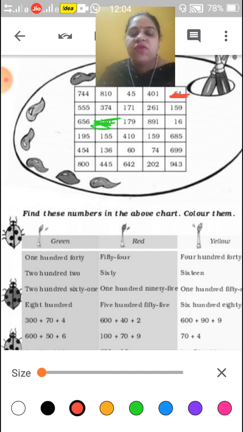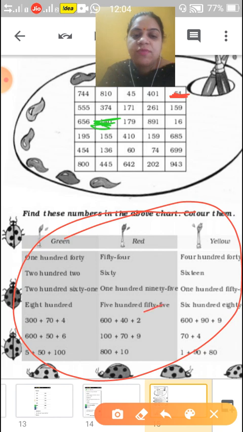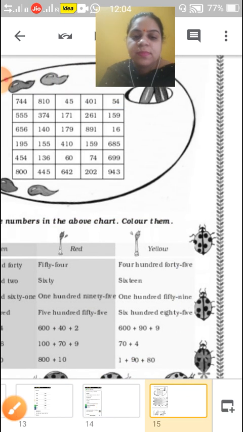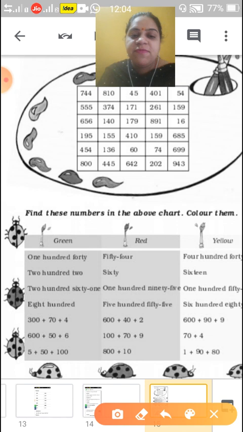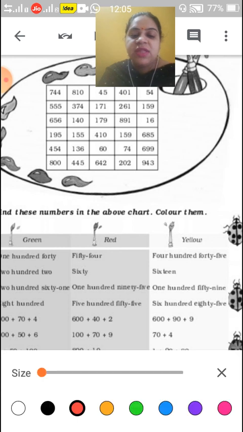In this box you have to color according to this chart, like we are having yellow, 440, 445, it is 445. So which color we have to do in this? We have to do yellow color.